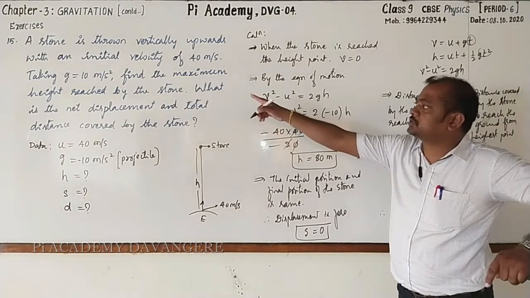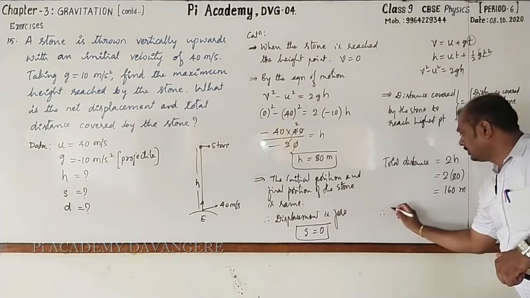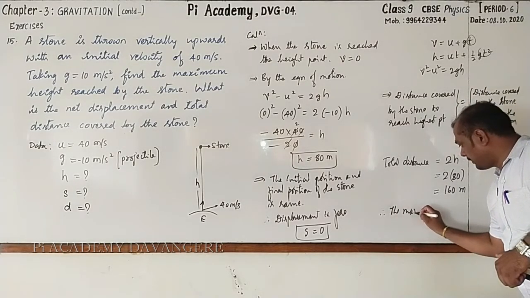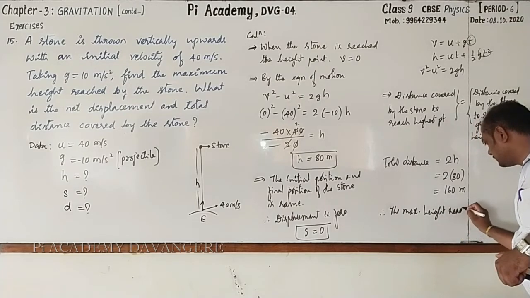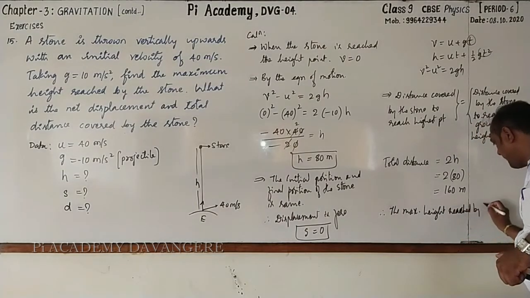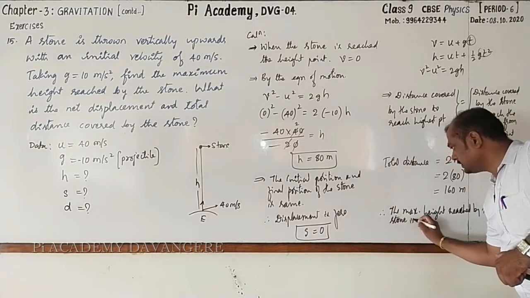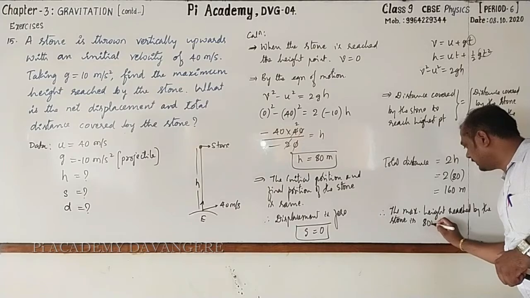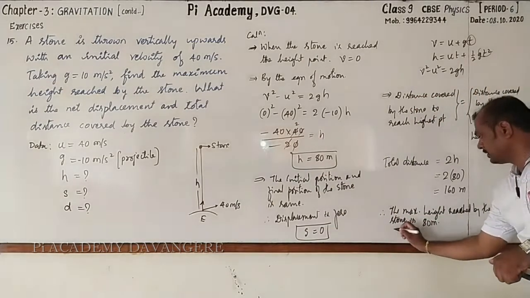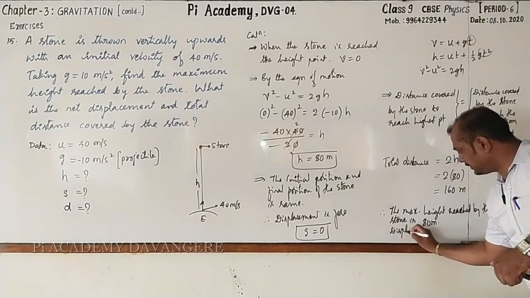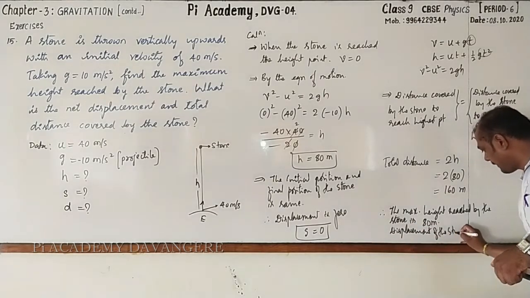What is that? First one, find the maximum height reached by the stone. The maximum height reached by the stone is 80 meter. Next, displacement of the stone.